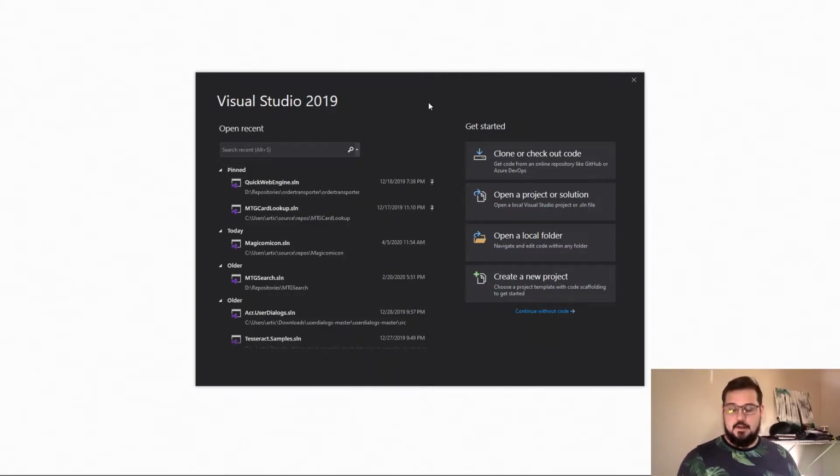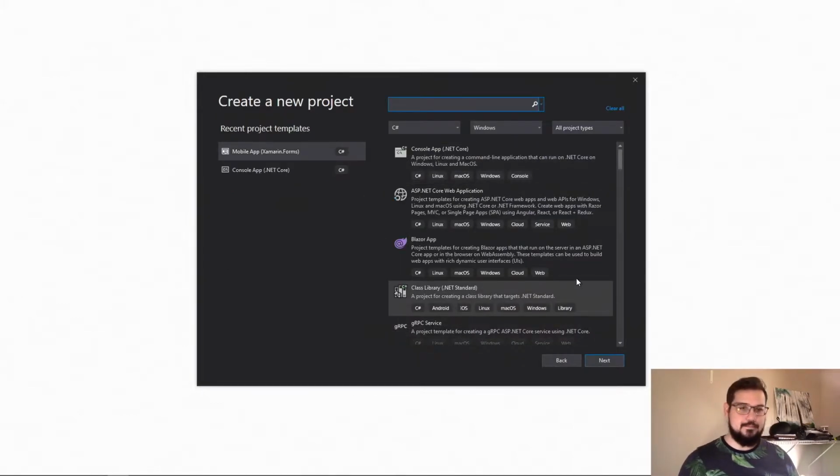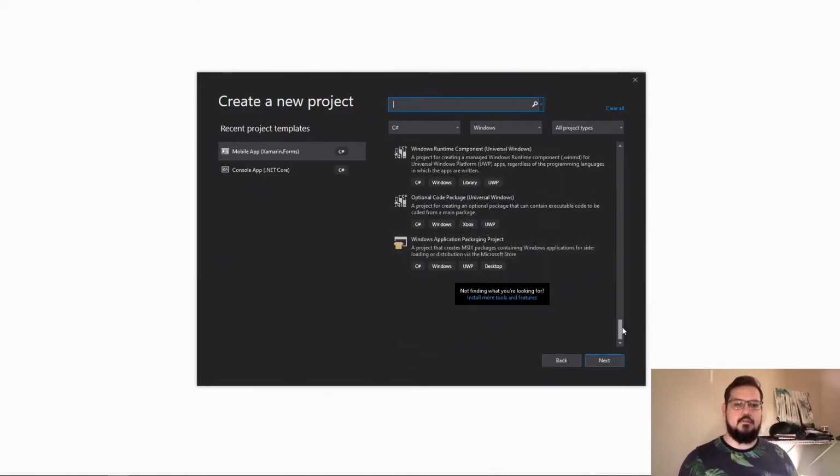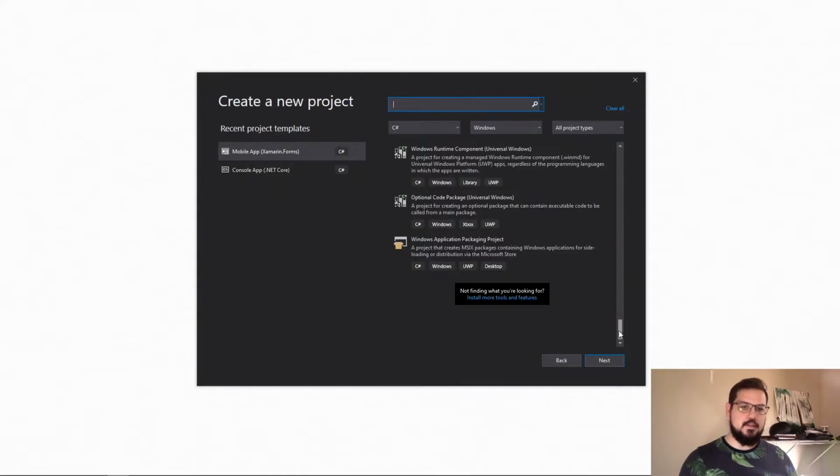Basically, what you're going to want to install for your packages is going to be your .NET Core and your .NET Framework, because I'm going to be teaching you in desktop. That's what I'm most familiar with, and it's what I use the most. So, from the splash screen, we're going to create a new project. Real difficult. This is where all of your project types are available. You can install more features, tools, etc.